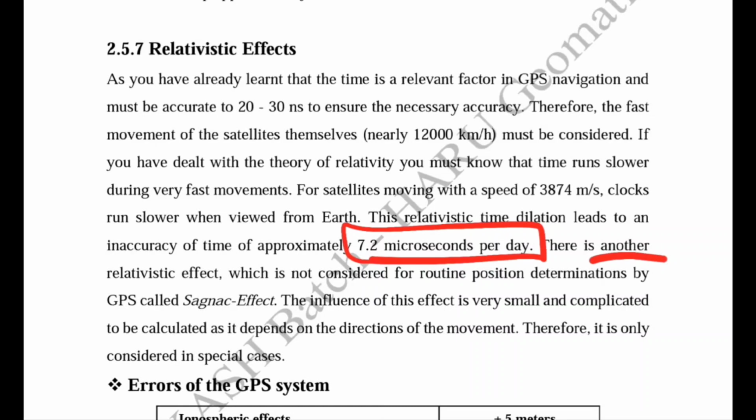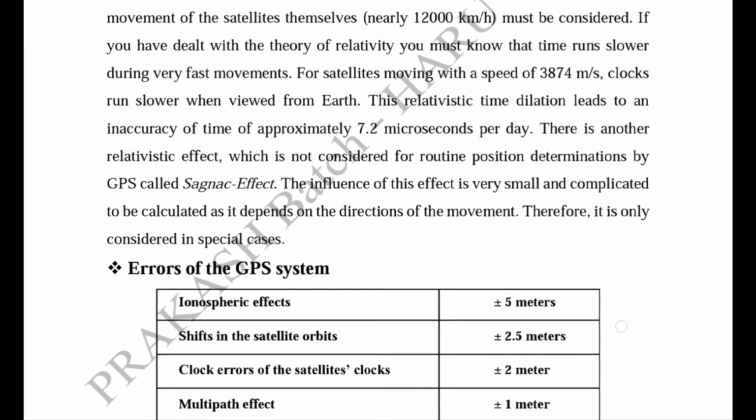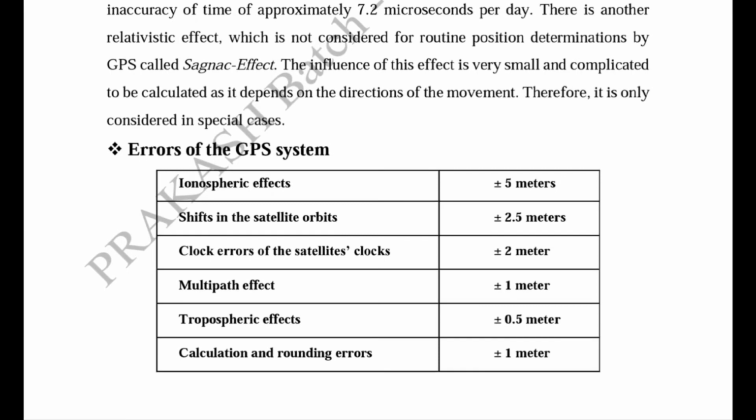There is another relativistic effect known as the Sagnac effect, and it is not considered for routine position determination because it is a very small quantity and very complicated to calculate. It depends on the direction of movement, meaning the direction of movement of the earth and the satellites. So it is considered only in very special cases, such as when we want to launch some satellites, then it must be included. These secondary effects are ignored because they are very small in quantity.